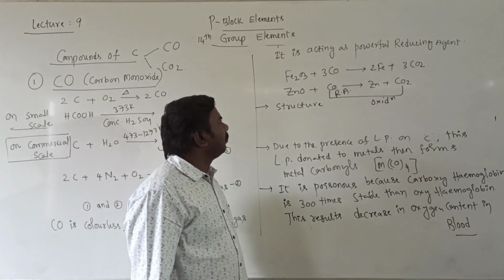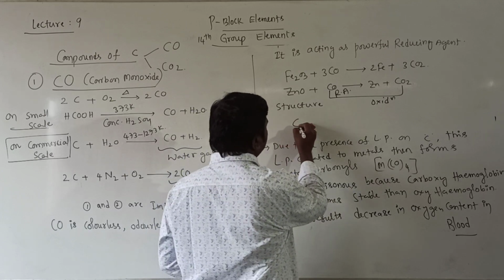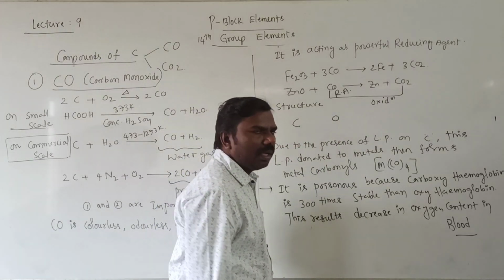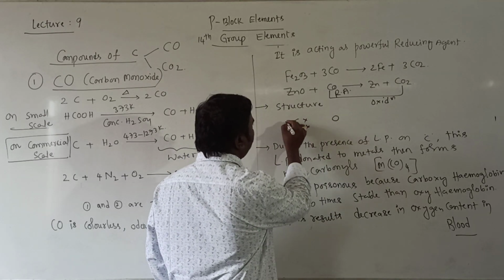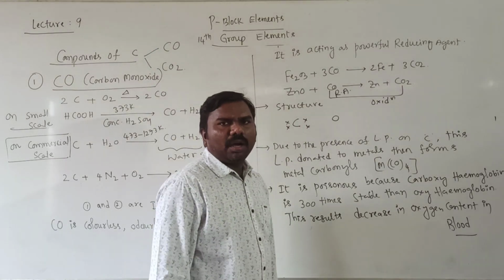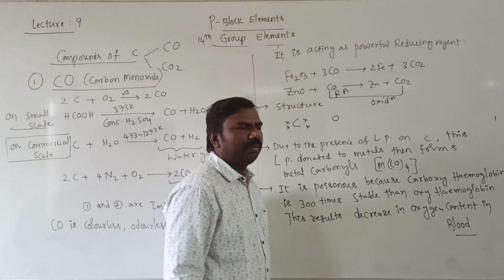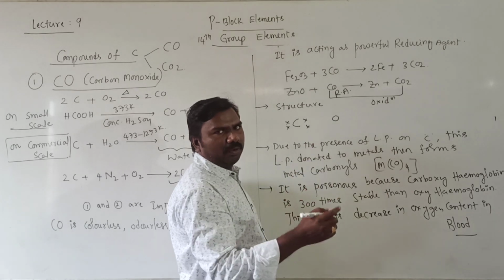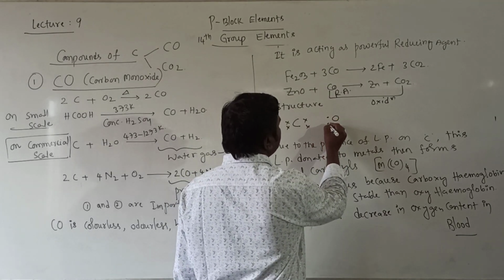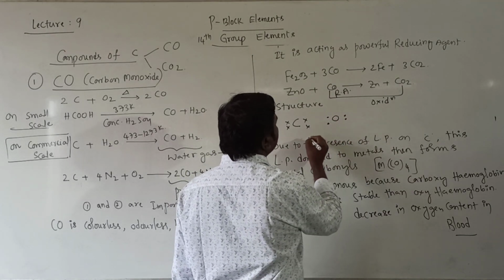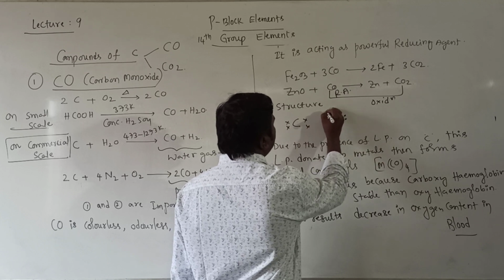Clear? Then the structure point, carbon and oxygen. Carbon has a total of 4 valence electrons. Oxygen has 6 because it is in the 16th group. Carbon has 4, 14th group. 6 means 1, 2, 3, 4 and 5, 6.